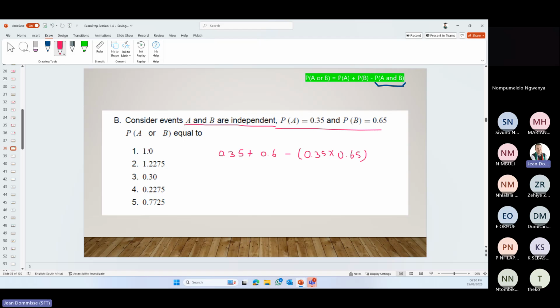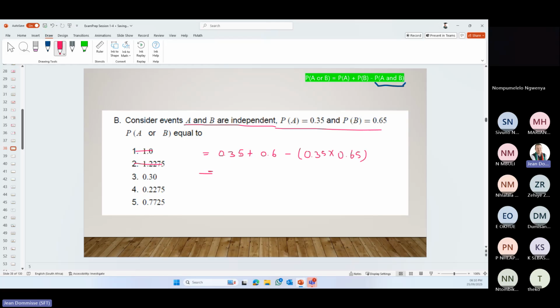Okay, so if we look at answers, again, it can't be more than 1. The previous one was 1 because it was mutually exclusive. So here, where it is independent, we know we're going to subtract something, so it can't be 1 anymore.